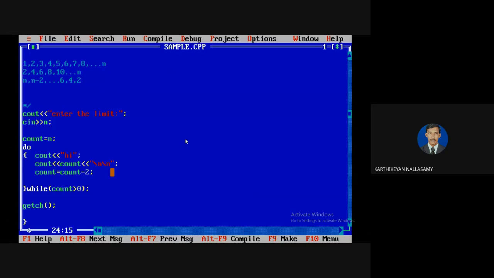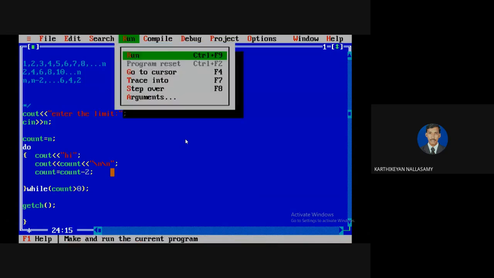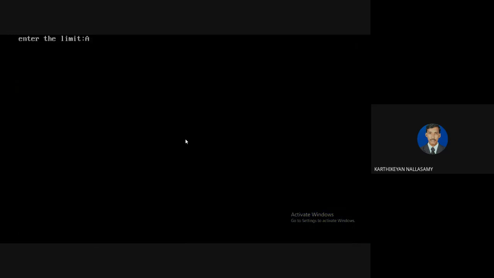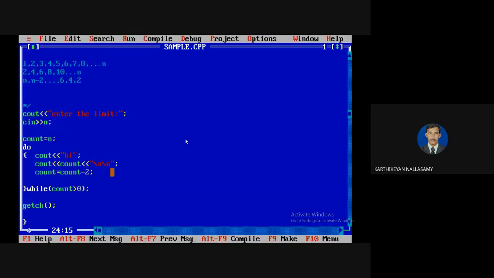For simple understanding, I can put a hi statement. I'm going to run it and give a value of n that is negative. According to that, I don't want to print anything, but actually it prints hi because of this do while. So whenever you are going for any application, first try to understand how many cases you need to execute. If the statement needs to execute based on the condition, then you can go with either a while or for loop. But if you want to execute the looping statement minimum once without checking the condition, you can go with the do while loop statement.